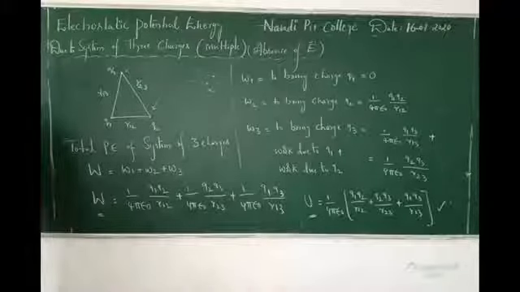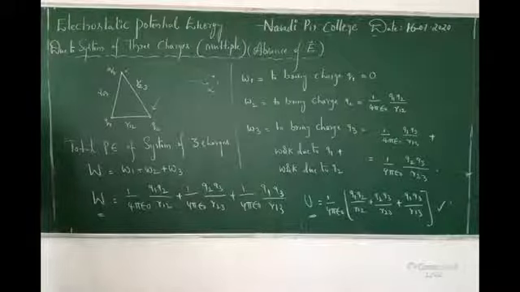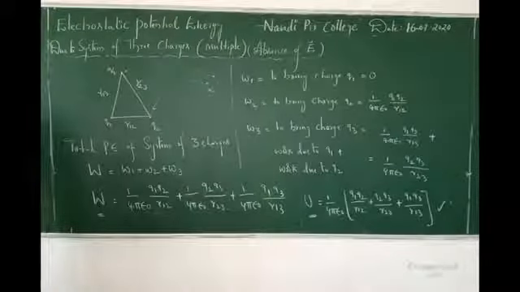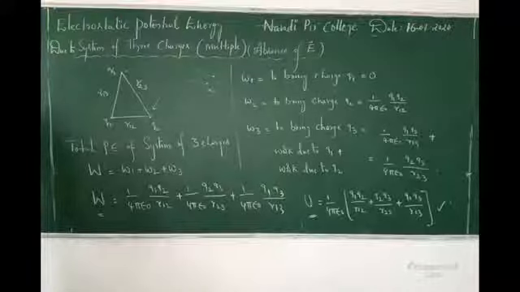So, as per the concepts, the potential energy due to a system of 2 charges and 3 charges in absence of electric field is completed. Now we have to go for potential energy due to a system of 2 charges in presence of electric field. Okay?